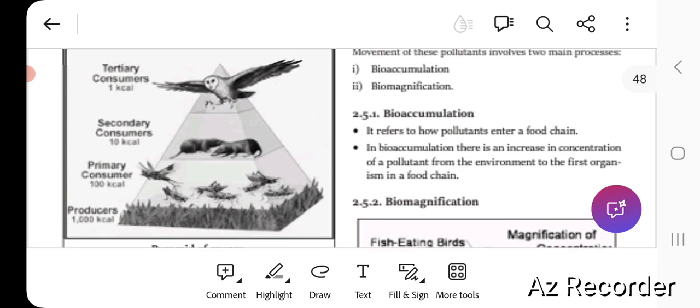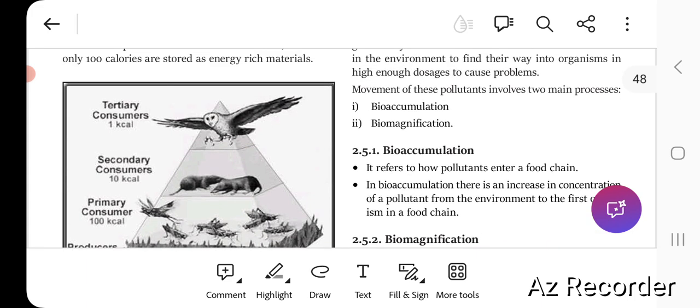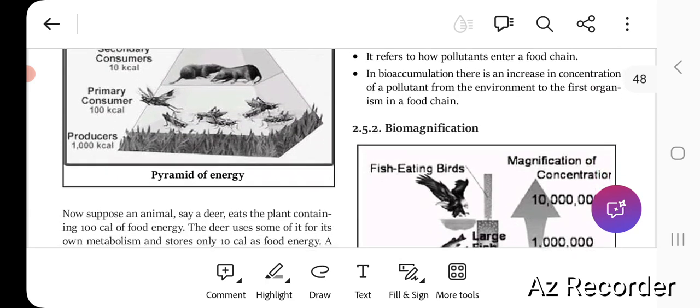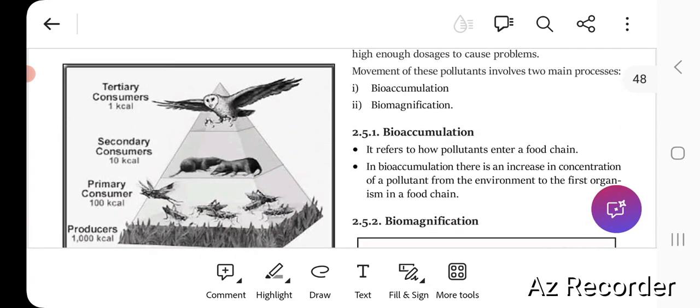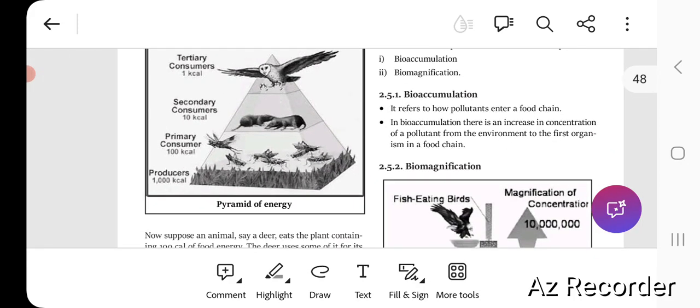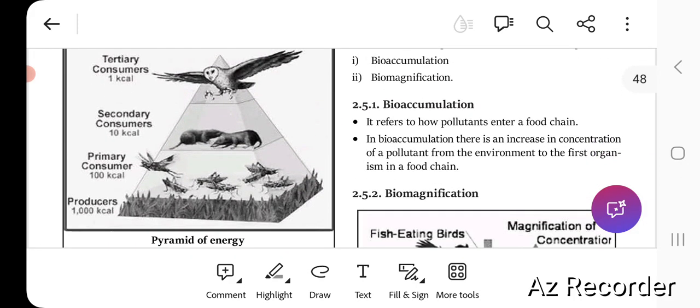But if we are following this law of thermodynamics of 10%, where only 10% is reaching to the next level, then if we reduce by 10%, we are getting 100 kilocalorie in the primary. Then again we are cutting it by 10%, then we are getting 10 kilocalorie, and again reducing by 10%, we are getting 1 kilocalorie. So we can see that it is only in the form of upright. We cannot get an inverted pyramid of energy in any case. So this was all about it.